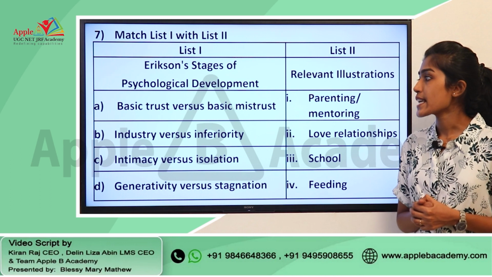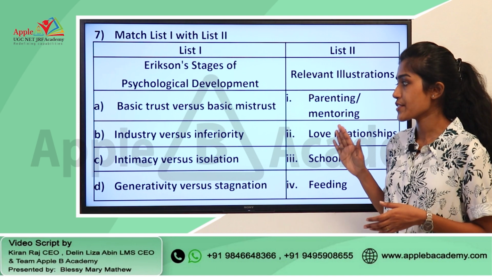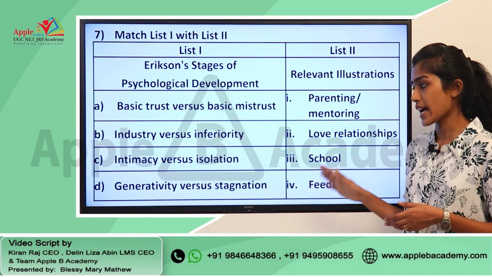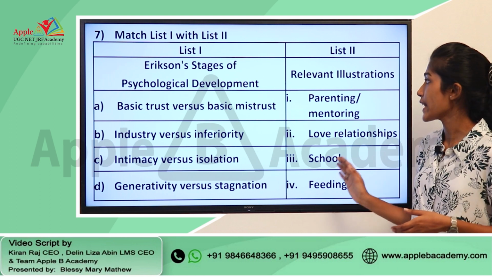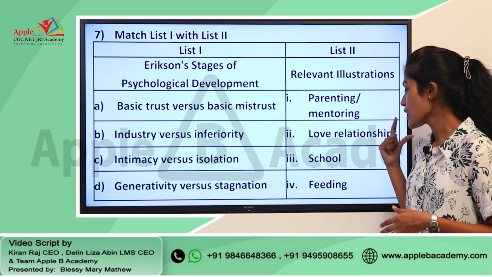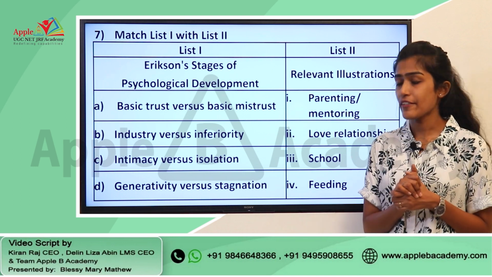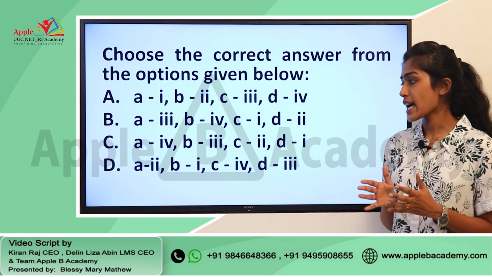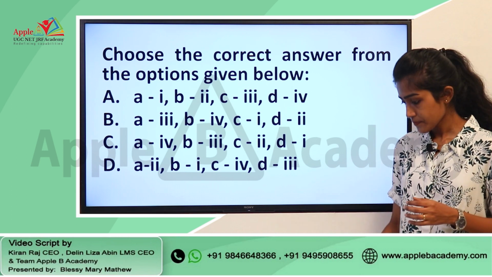Okay. So, Erickson's stages of psychological development, we have various stages given here: basic trust versus basic mistrust, industry versus inferiority, intimacy versus isolation, generativity versus stagnation. And in list 2 we have the relevant illustrations as well, which include parenting or mentoring, love relationships, school and feeding. If you know the various stages of psychological development proposed by Erickson, then this question will be very easy for you. Anyway, the right answer for this question is option C, that is A4, B3, C2 and D1.